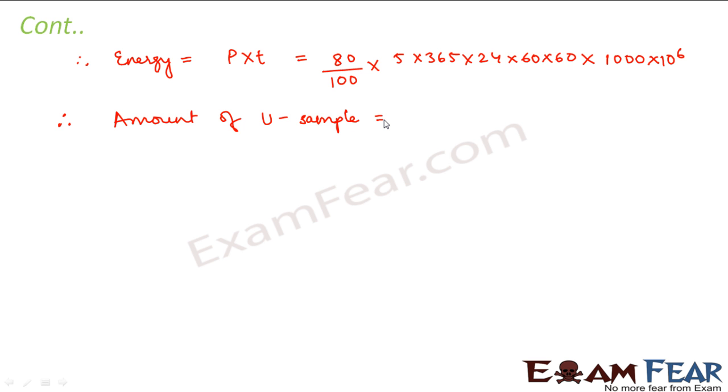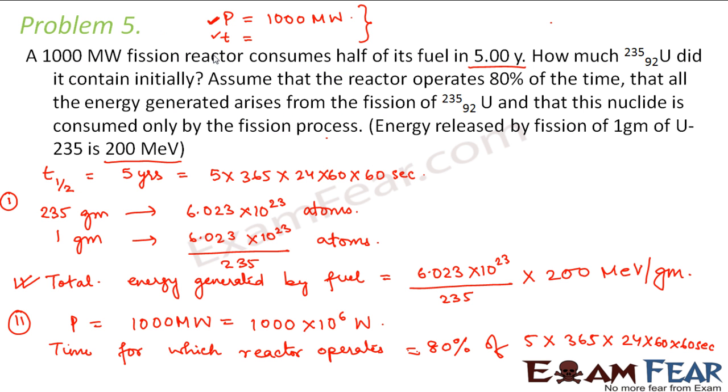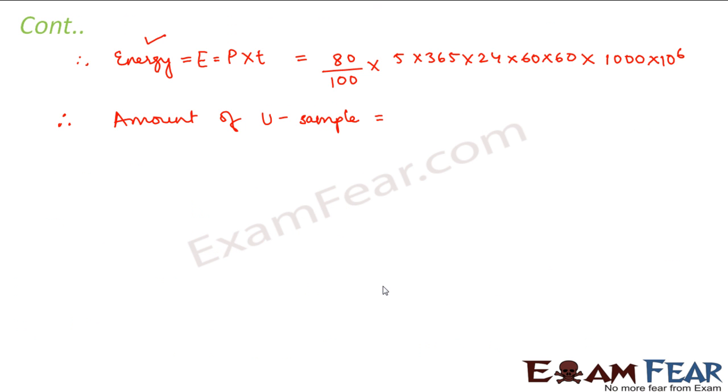I know the total energy generated by the reactor. And I have also calculated in the first part the total energy generated by the uranium sample. So now I have to calculate the amount of sample. So what would be the amount of sample? Let us suppose this total energy is E and the energy which we had calculated here was E1. So we can say that the amount of uranium sample is equal to E by E1. Now why so? Let me take an example so that you understand this.